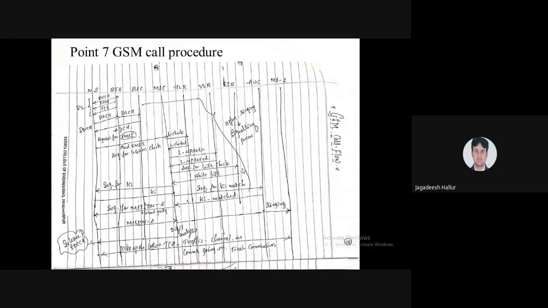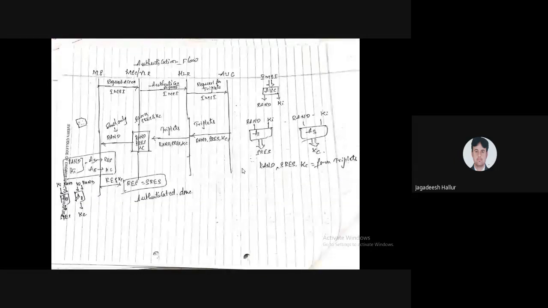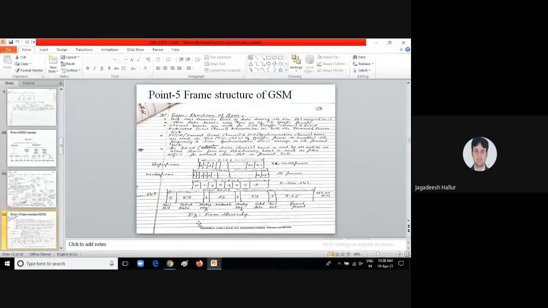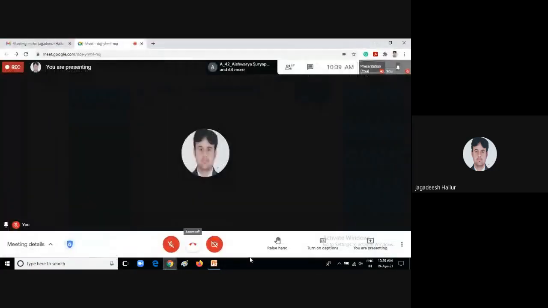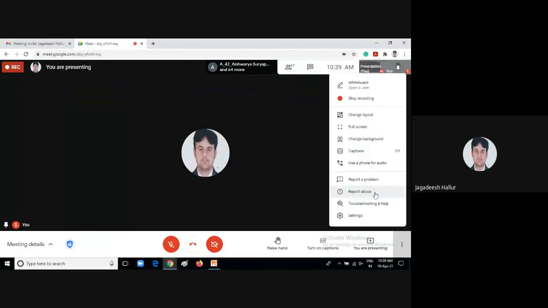So these are the two points we have covered today, that is the GSM frame structure and